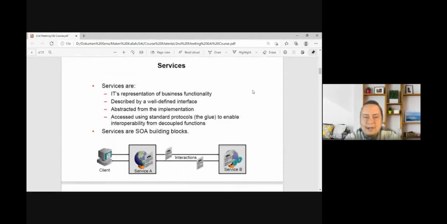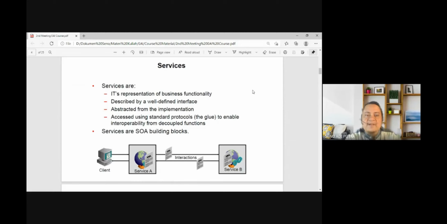The keyword of service-oriented architecture, by the definition, by the name, we can also conclude: the keyword of SOA is service.